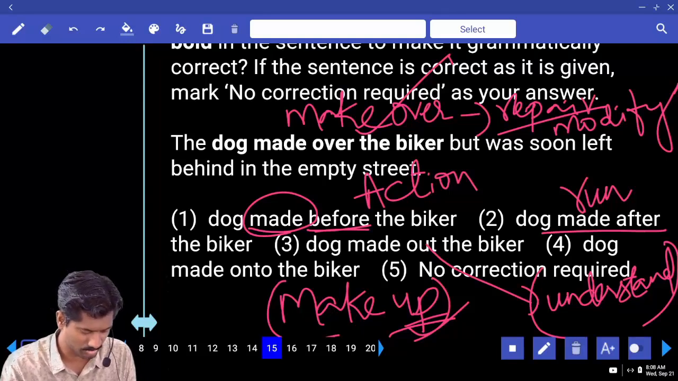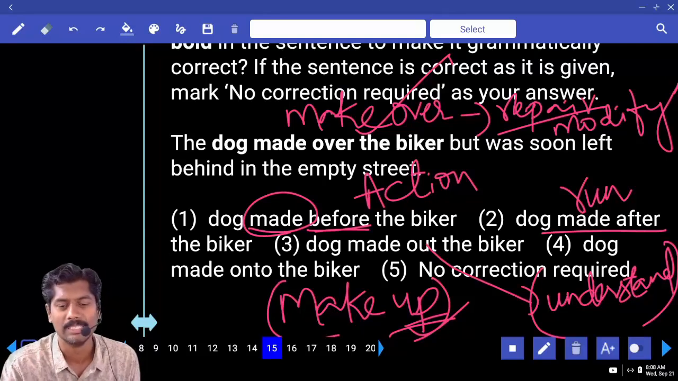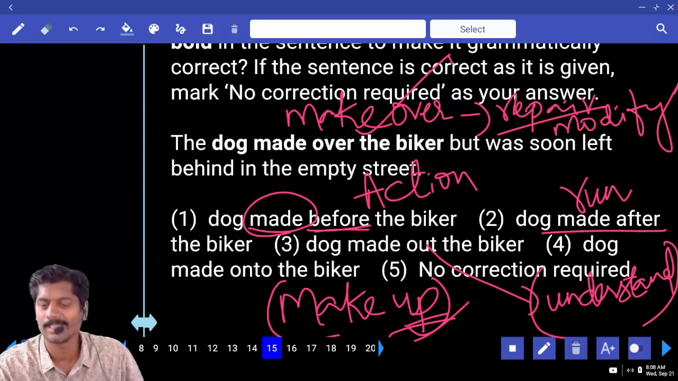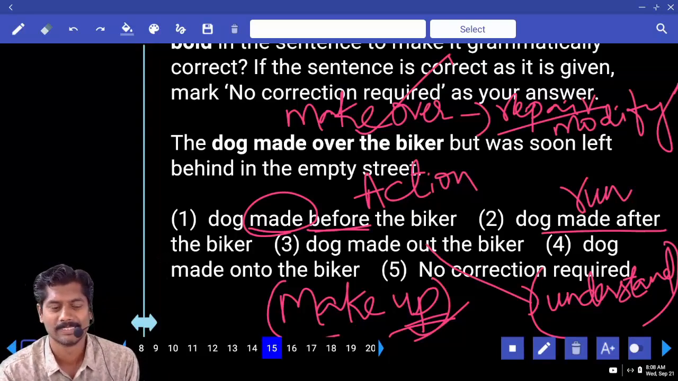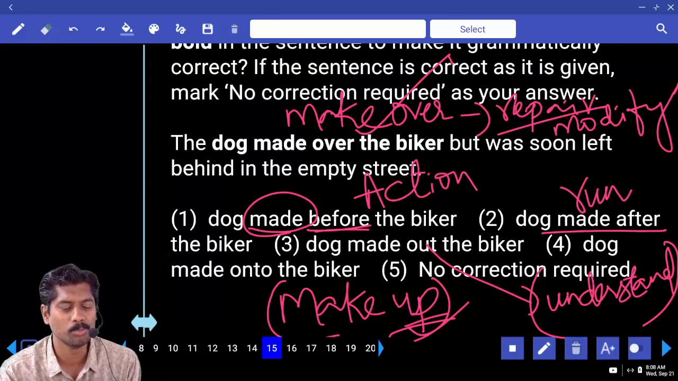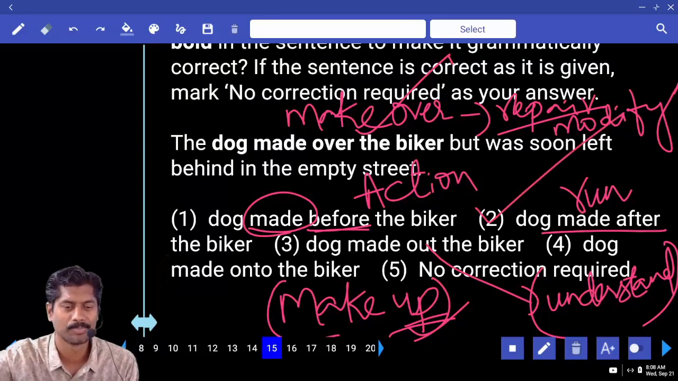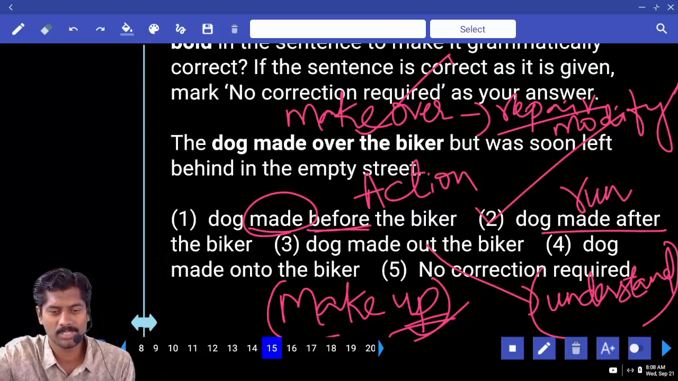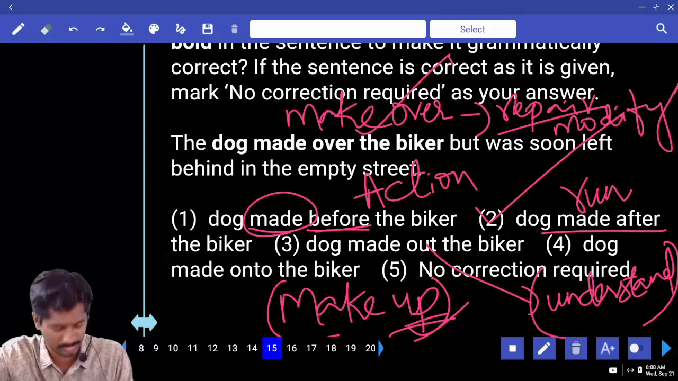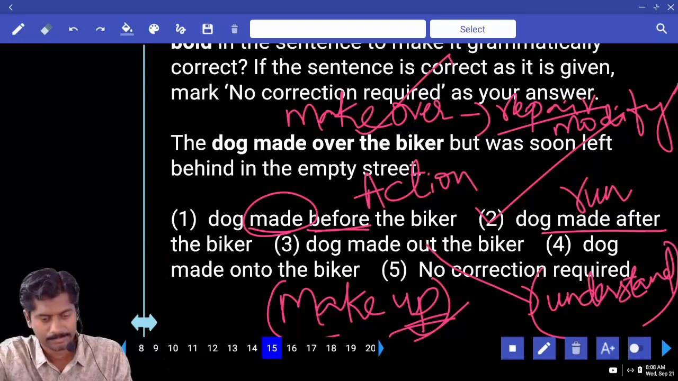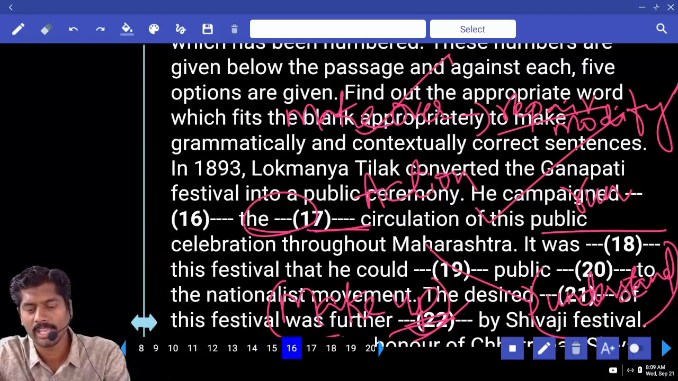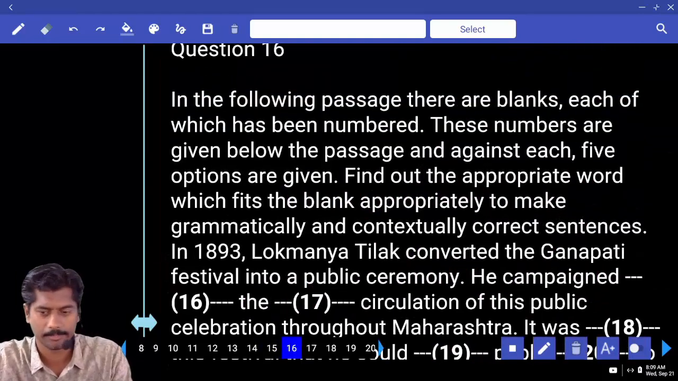So make out means to understand something. Make onto is nothing but jump onto. The answer is the second option: the dog made after, meaning ran after, the biker but was soon left behind. Because a dog cannot catch the speed of a bike, right?